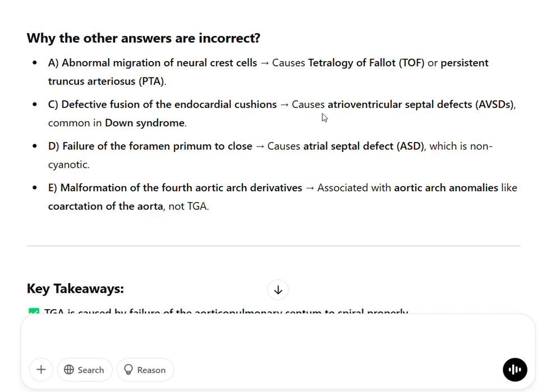D. Failure of the foramen primum to close causes atrial septal defect, ASD, which is non-cyanotic. E. Malformation of the fourth aortic arch derivatives is associated with aortic arch anomalies like coarctation of the aorta, not TGA.